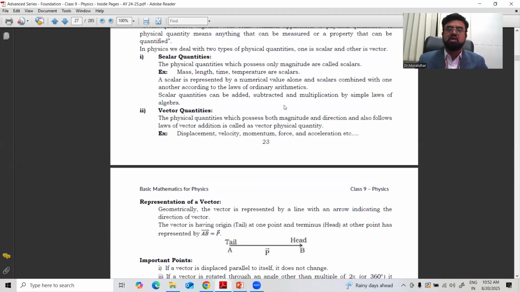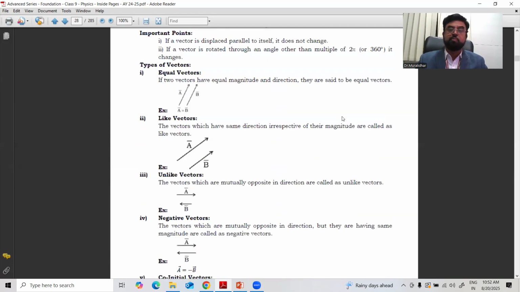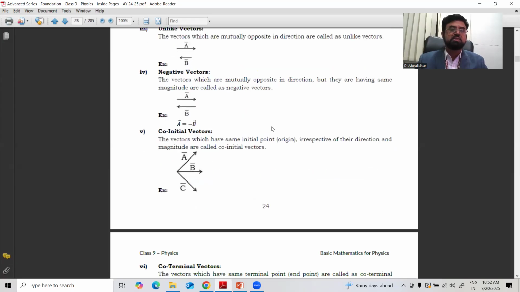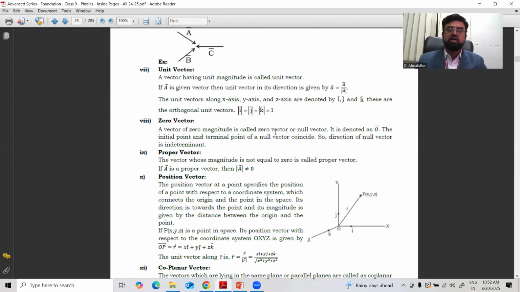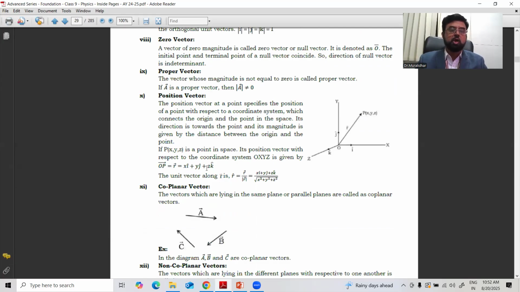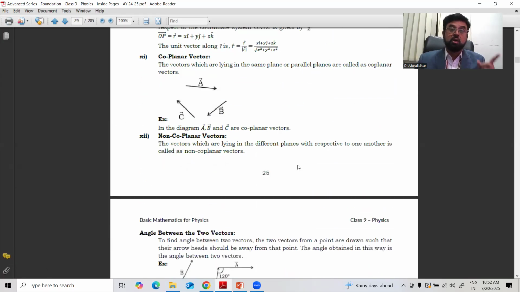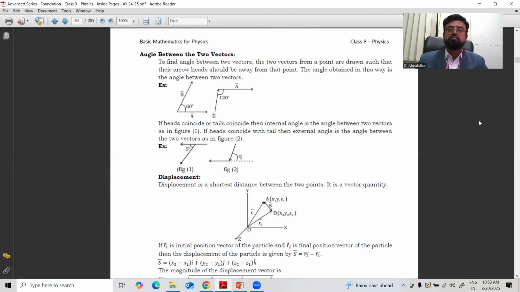What are scalar quantities and vector quantities? Then representation, how it represents other types of vectors: equal vectors, like vectors, unlike vectors, negative vectors, co-initial vectors, co-terminal vectors. I gave wonderful examples also. Unit vector, zero vector, proper vector, position vector, coplanar vector, non-coplanar vector, and angle between the vectors. These are also very important, the angle between the vectors.